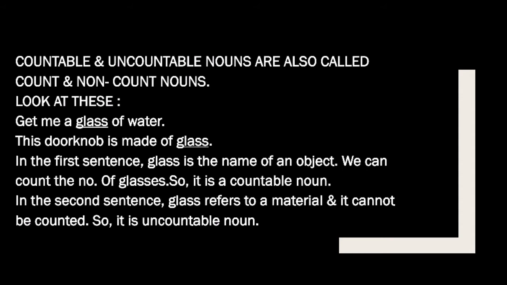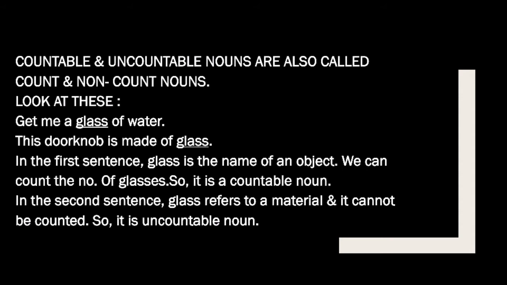So let's take some examples. Just see, get me a glass of water. This doorknob is made of glass. Doorknob is, you can say, handle or something, right? We have handles at our doors, no? So that thing. In the first sentence, glass is the name of an object. We can count the number of glasses, so it is a countable noun, right? Like you want 1 glass of water or 2 glasses of water, so you can count that glass.